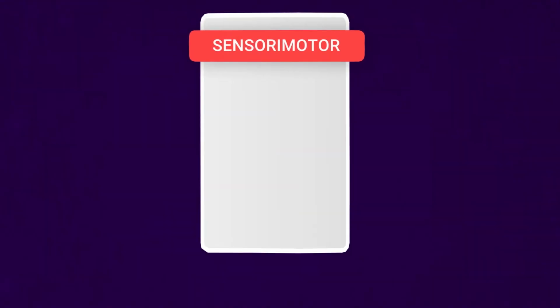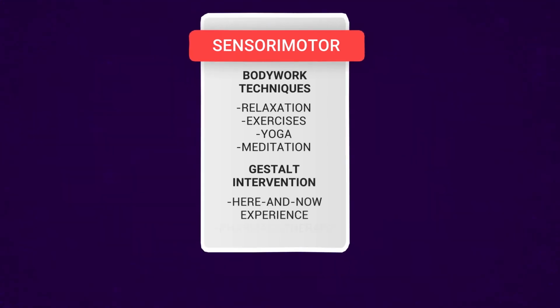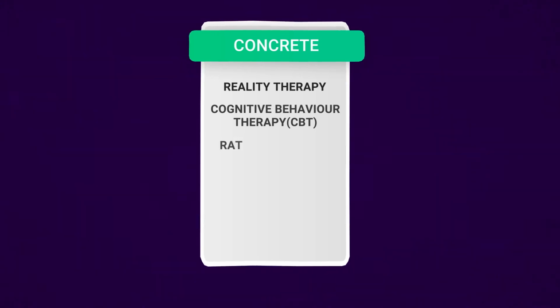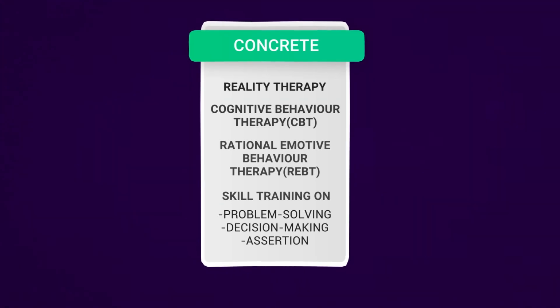For a child who is in the sensory motor modality, the intervention techniques may be bodywork techniques like relaxation exercises, yoga and meditation, Gestalt intervention, here and now experiences, pharmacotherapy, free association in psychoanalysis, etc. Whereas if a child is in the concrete modality, then reality therapy, cognitive behavior therapy, otherwise called CBT, rational emotive behavior therapy, REBT, problem solving and decision making skills, and assertive skills training can be given.